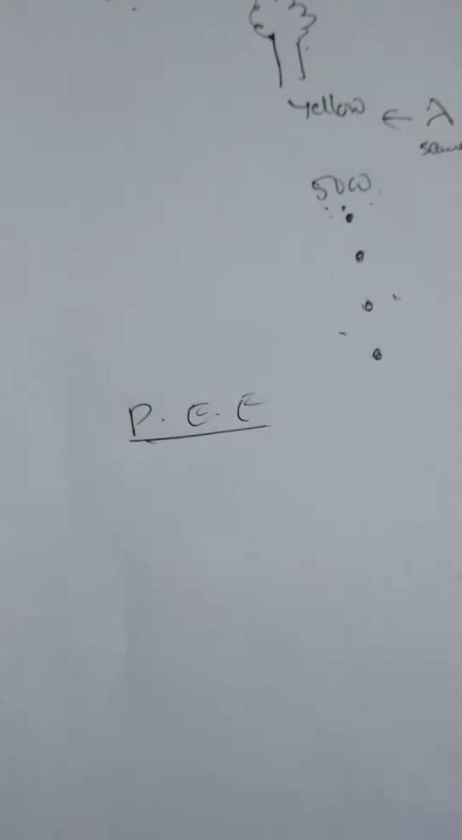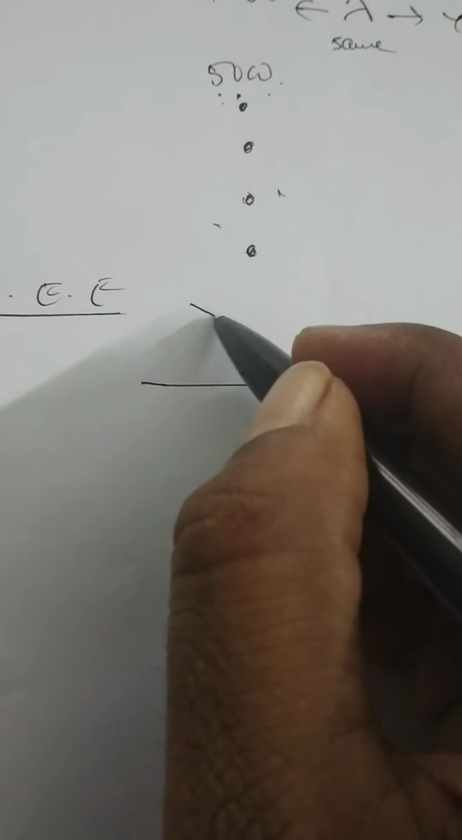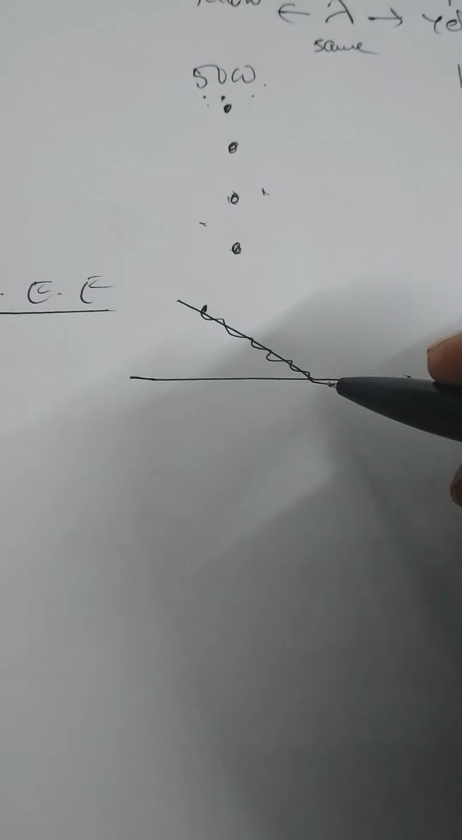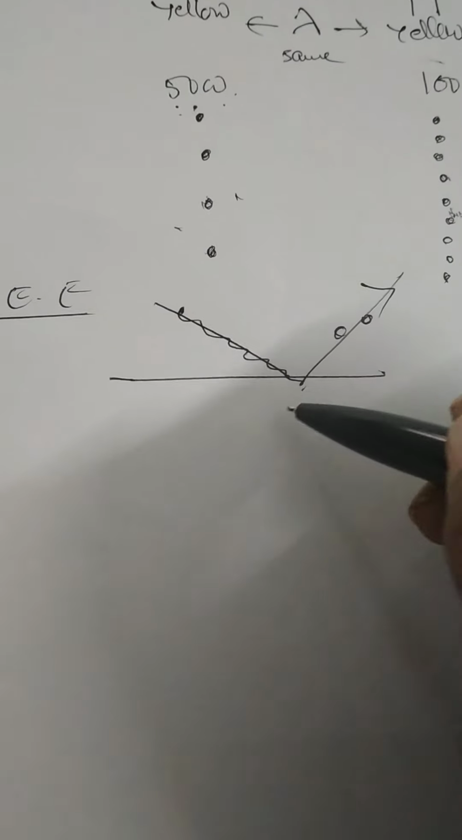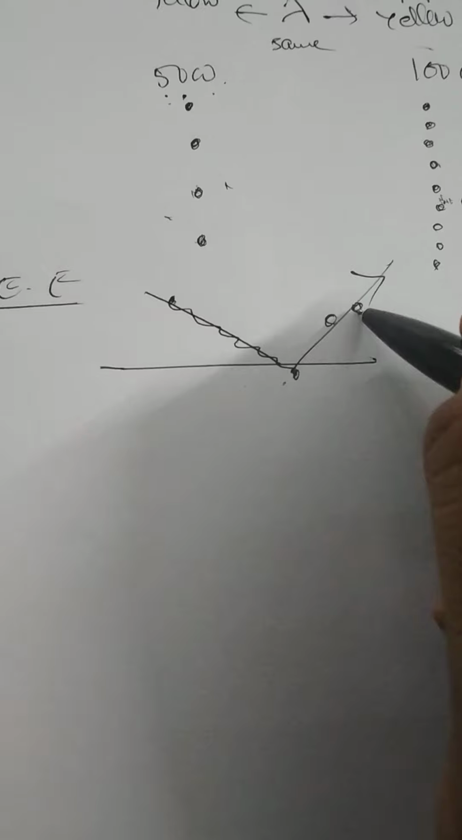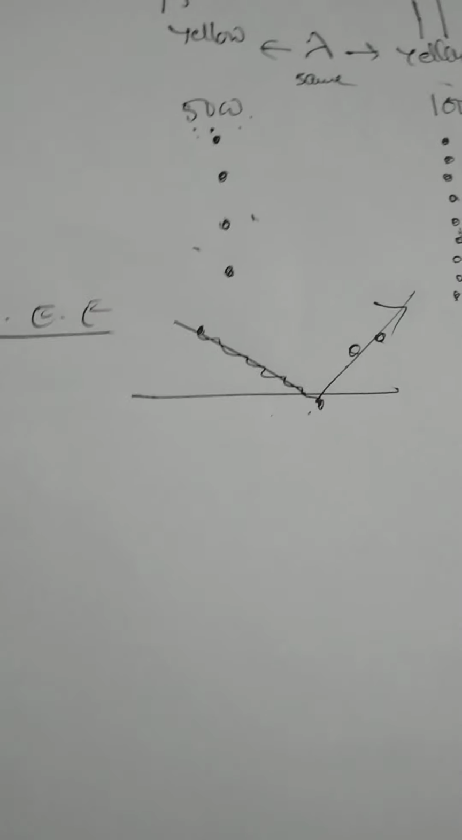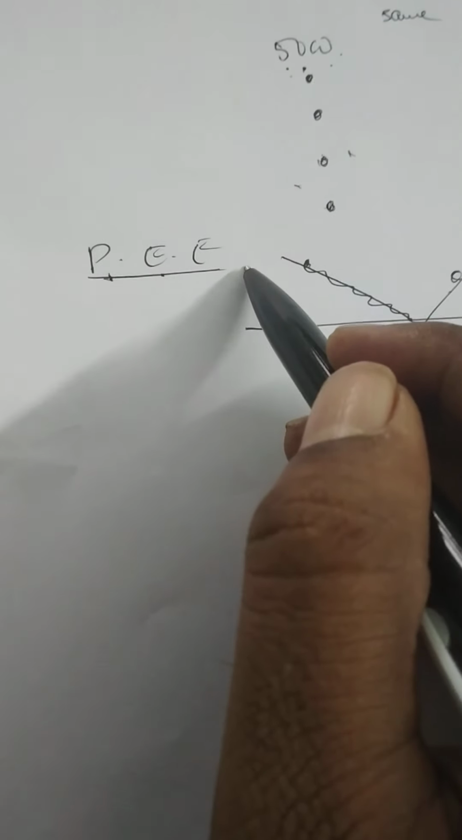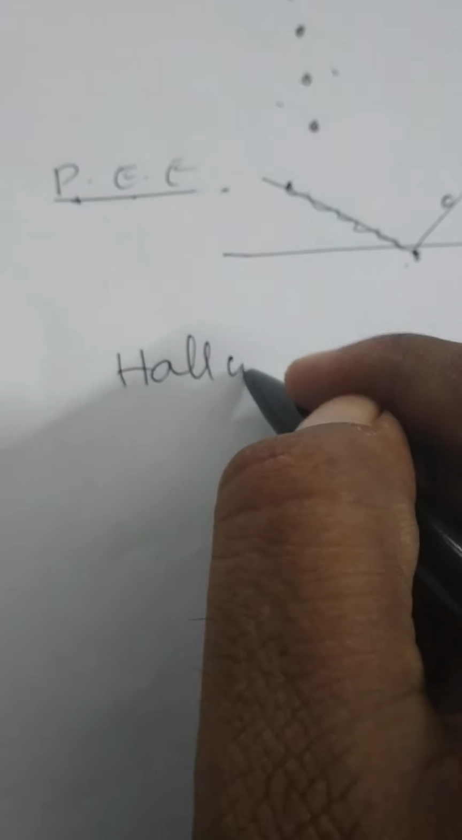As we said before, photoelectric emission means when a light of sufficient energy is made to incident on a metallic surface, the electrons are emitted from the metallic surface. The process of emission of electrons from a metal when it is radiated with light of sufficient energy is known as photoelectric emission, and these emitted electrons are called photoelectrons. First, this photoelectric emission was explained by the scientist Hallwachs.